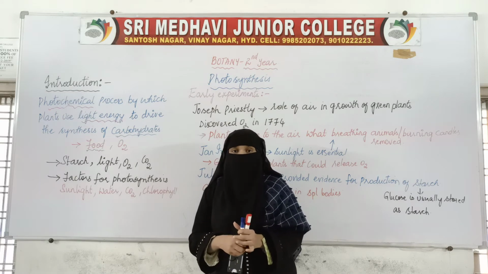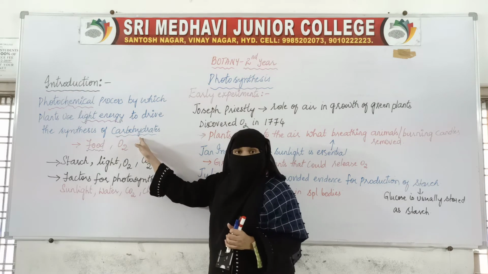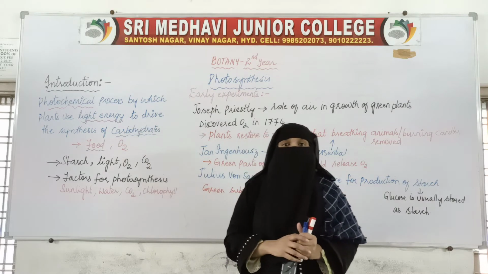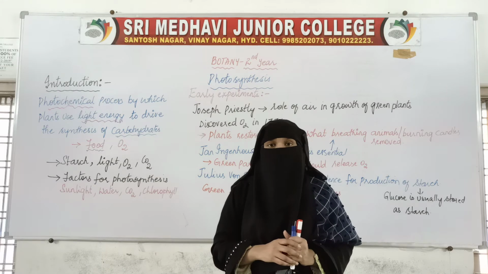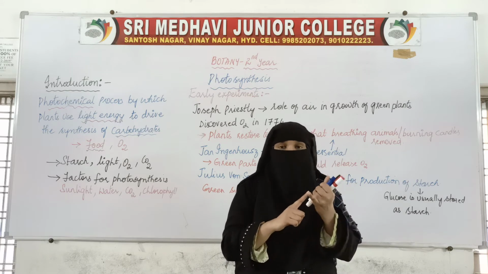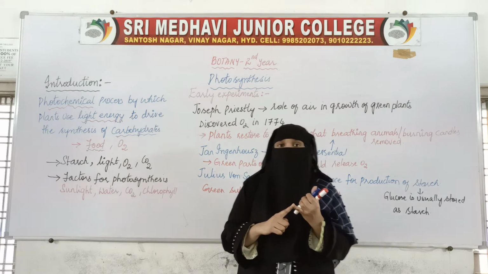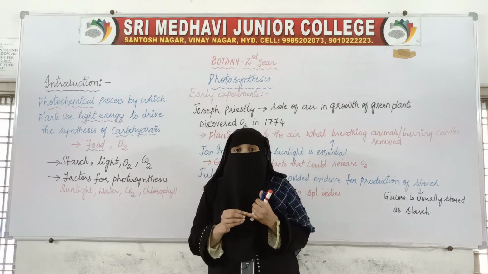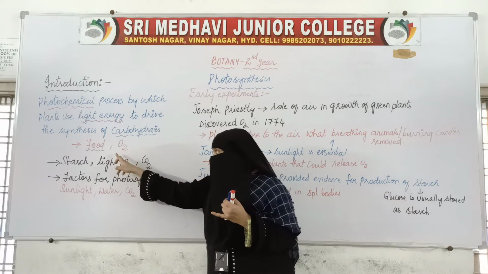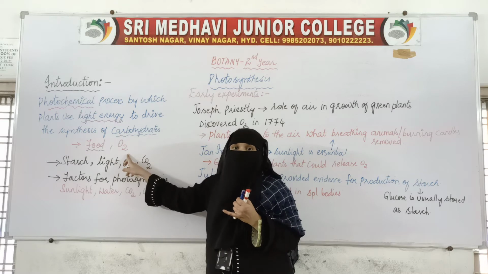So during photosynthesis, carbohydrate is produced, but along with carbohydrate, oxygen is also evolved. That is why we say it is a basic process in which energy from the sunlight is taken to give us food as well as oxygen.